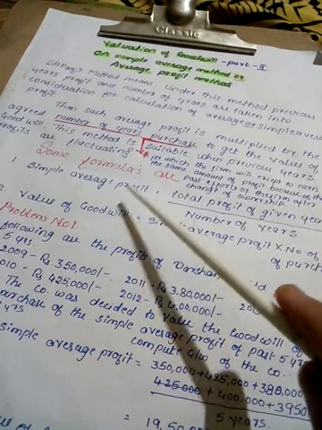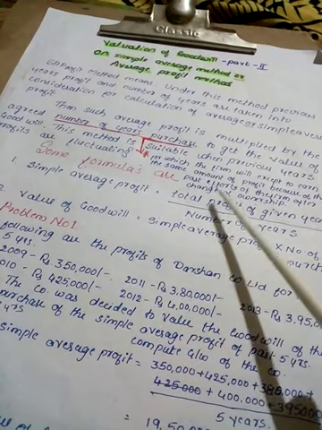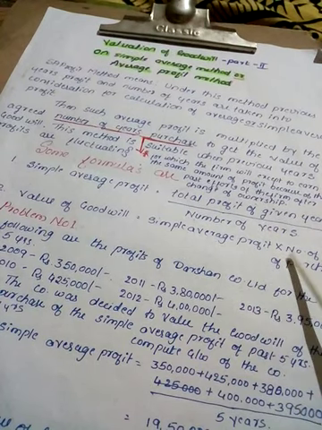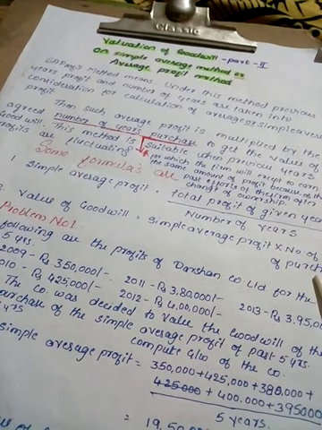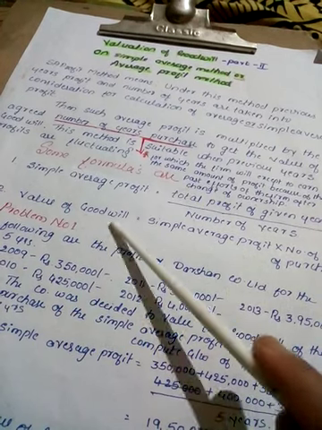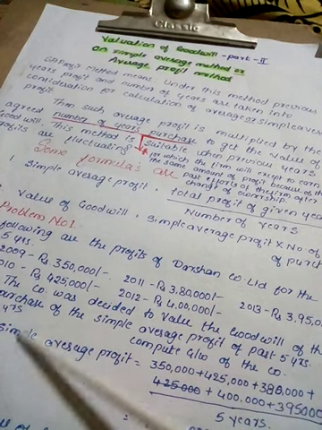The simple average profit, as we calculated from the total profit and number of years, multiplied by the number of years of purchase, which is also given in the problem. Multiplication of these two factors will be the value of goodwill. You will clearly understand by solving one problem.